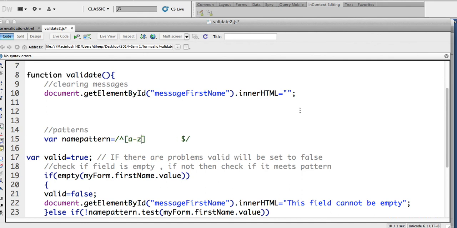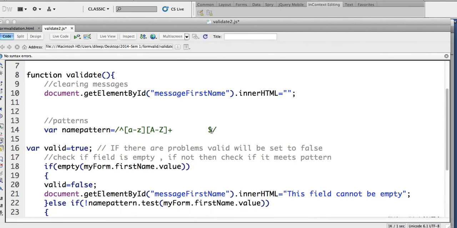I want a to z. I can also allow capitals, capital A to Z, and this can happen repeatedly. I'm just going to take away these extra spaces. So now a to z and A to Z, and this can happen repeatedly.